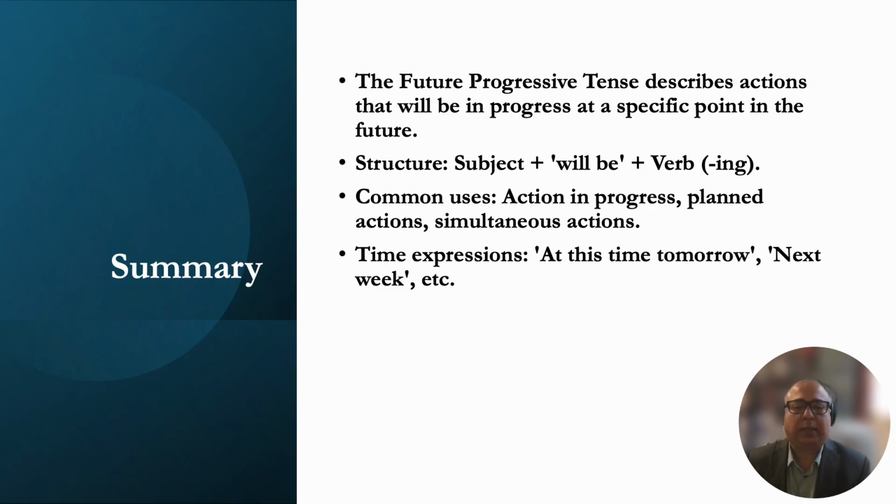Let's just very quickly wrap up and go over the key points. The future progressive tense describes actions that will be in progress at a specific time in the future. How do we structure this tense in a sentence? We write the subject first and then follow it with will be. Will makes the sentence in the future, will, plus the verb and ing. Right? I will be reading a novel tonight. So an action that will be in progress in the future.